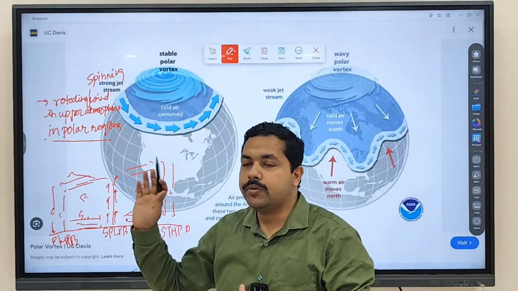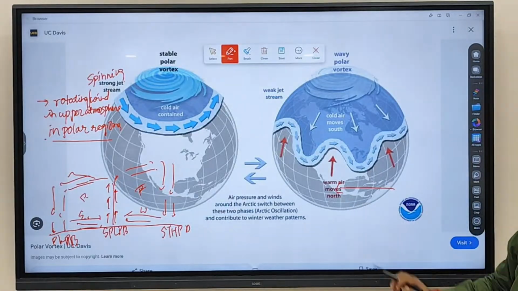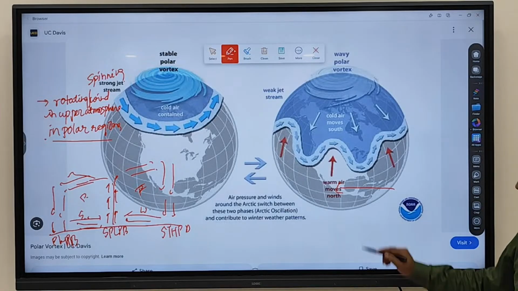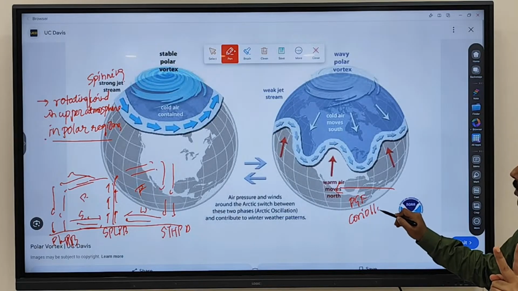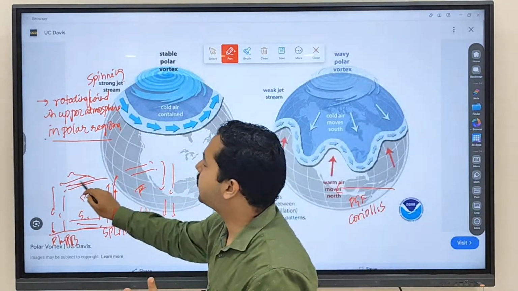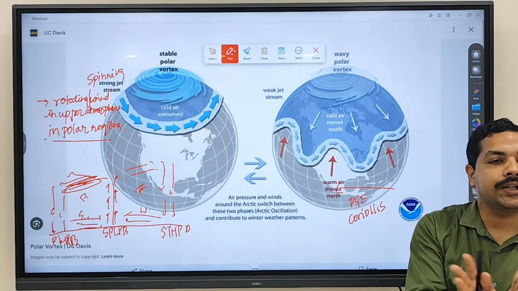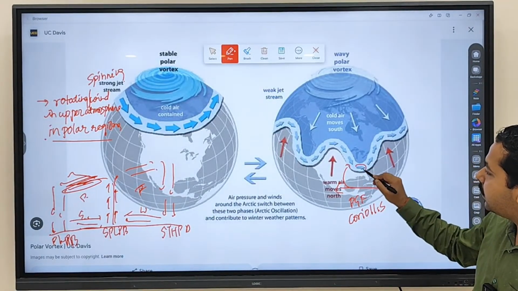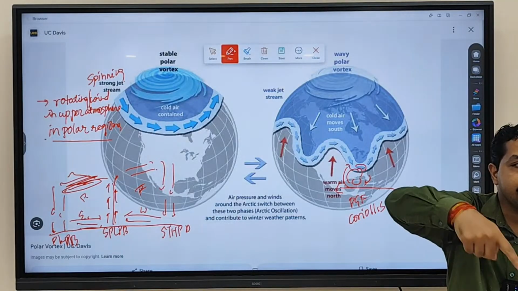When wind is moving in the upper atmosphere, what is happening? It is under the influence of whom? Two forces. What are the two forces? Pressure gradient force and Coriolis force. So this wind is under the influence of two forces. Because of the Coriolis force, they will be deflected from their path. So this wind is being deflected, and when it is deflected, it is creating what? It is creating a spinning thing.